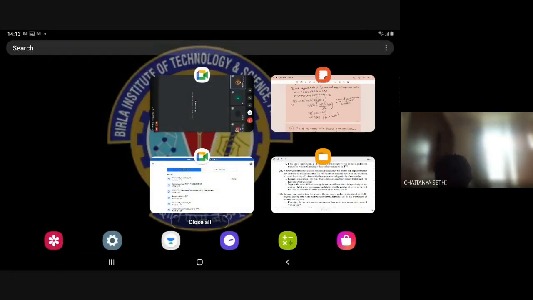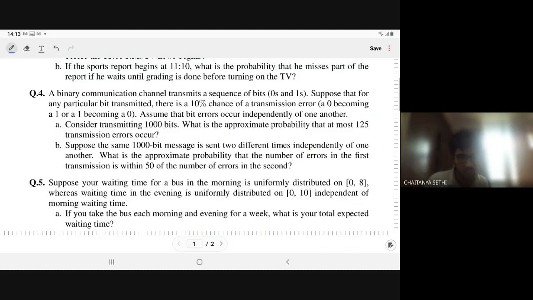So that is the first part. Now, in the second part, suppose the same 1000-bit message is sent two different times independently of one another. Meaning there is a repetition of the job and both jobs are independent of each other. What is the approximate probability that the number of errors in the first transmission is within 50 of the number of errors in the second? Whatever the number of errors in the second, for the first it is in the range of plus 50 or minus 50.